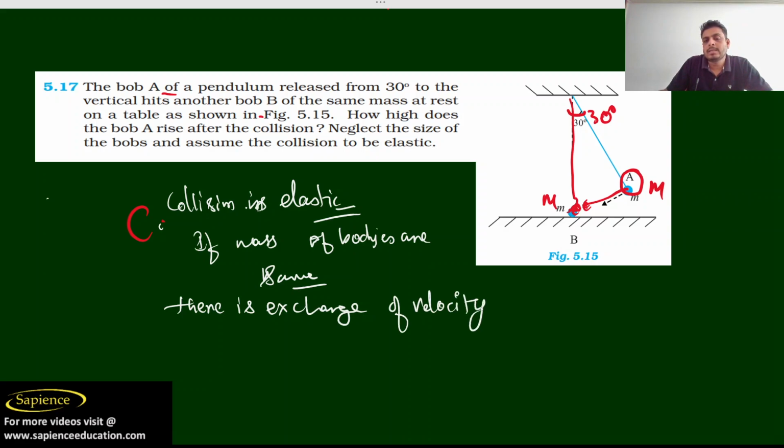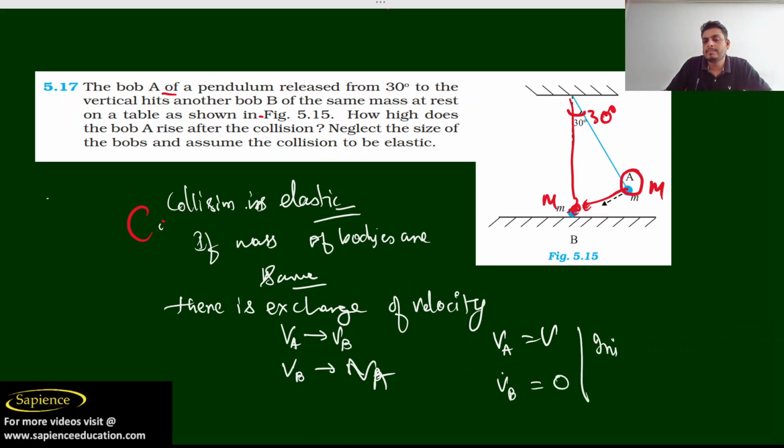That is, the velocity of A will become the velocity of B, and the velocity of B will become the velocity of A. Since the velocity of A is suppose V, and the velocity of B is 0, this is the initial velocity.